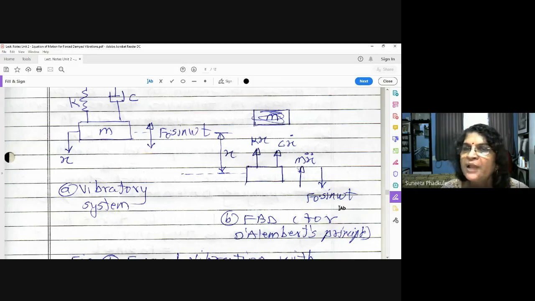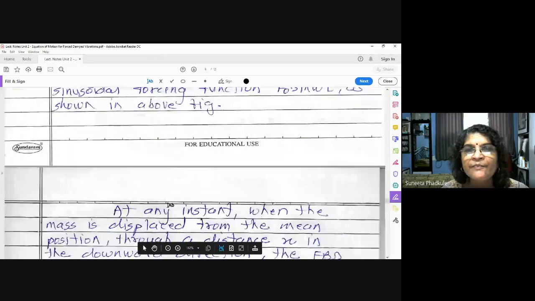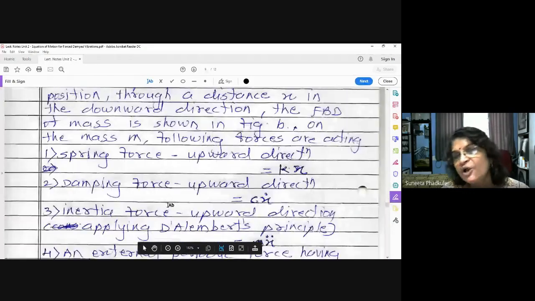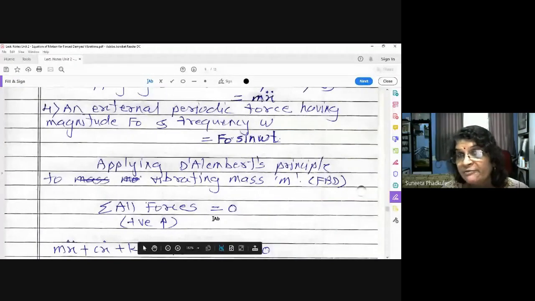Now we have to apply D'Alembert's principle. What is the D'Alembert's principle equation? The summation of all the forces is equal to 0. Do you remember, for Newton's second law of motion, the inertia force is equal to the summation of all the forces?